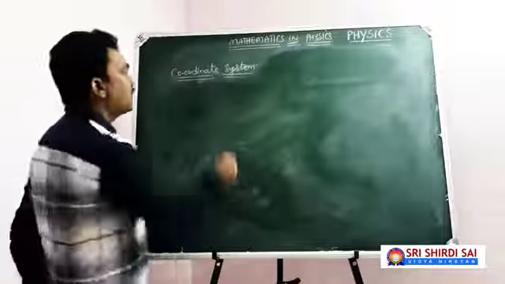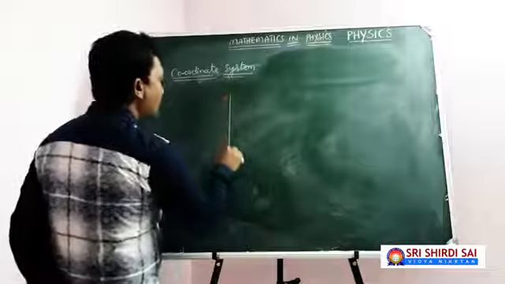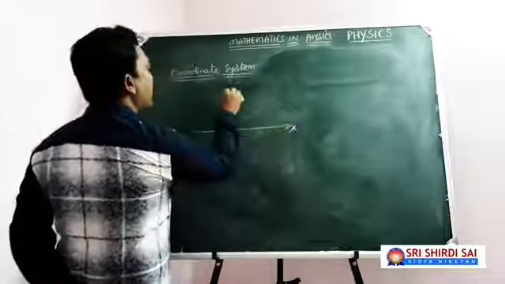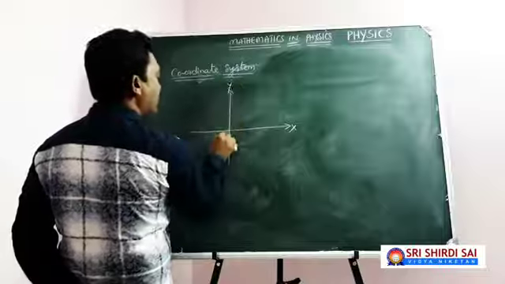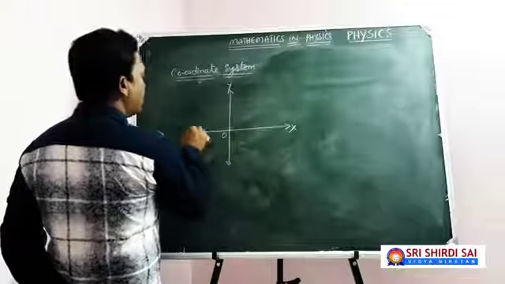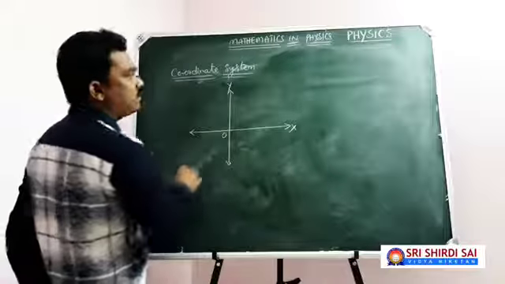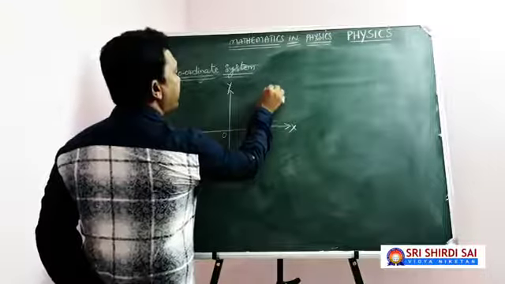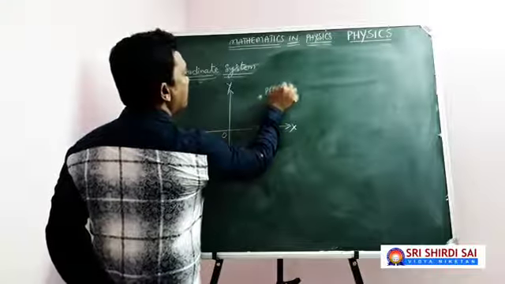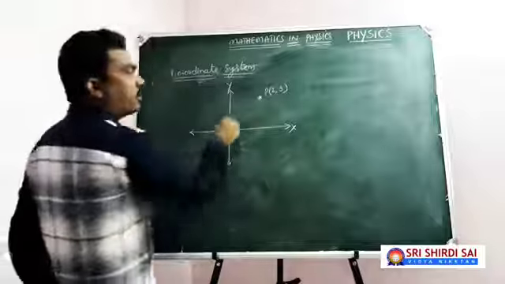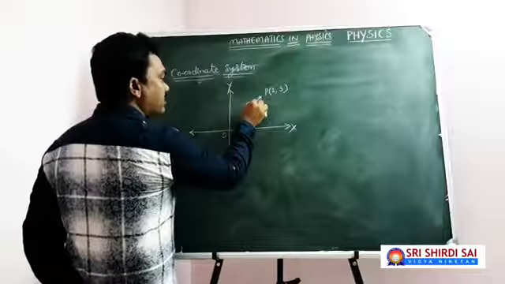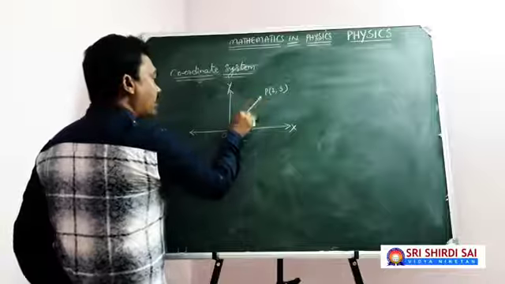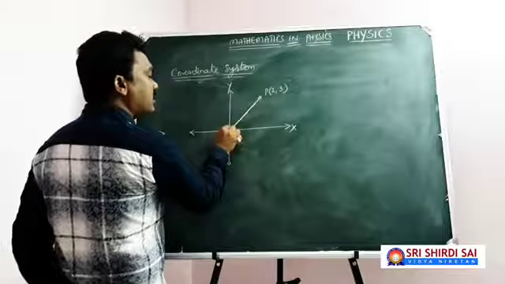Yes, once look at this here. This is the coordinate system, x-axis and y-axis. Here is the origin. Now in this coordinate system, I have taken a particular point whose position coordinates are (2, 3). Let me join this point to the origin so that I have got a line that is passing through the origin.